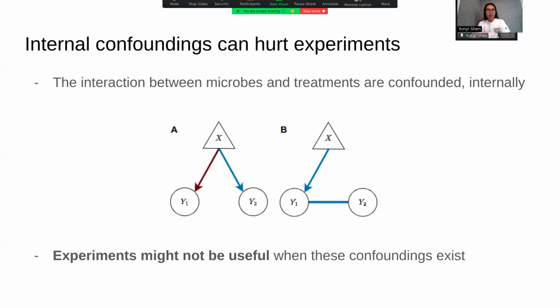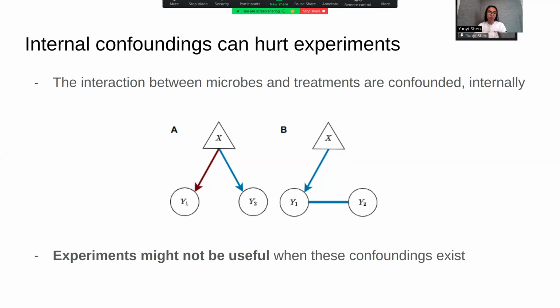However, under this model, there are some internal confoundings, and this confounding can hurt experiments. Let's say this example: you have one treatment, and this treatment might benefit the first microbe but hurt the second. Or another alternative mechanism could be that this treatment hurts one of the microbes, and these two microbes are competing, so it will look like this experiment is benefiting the second.